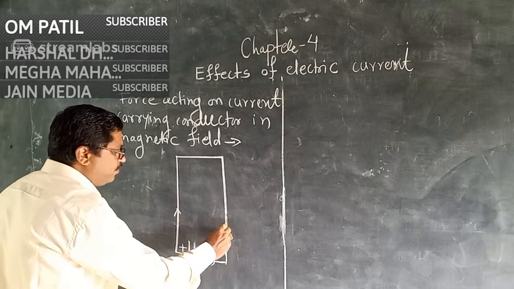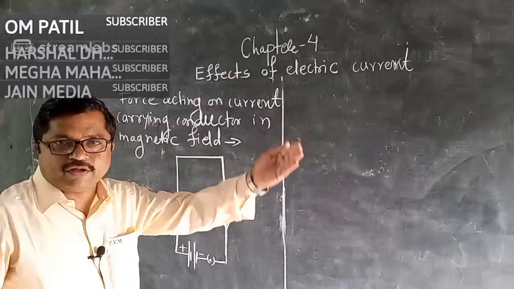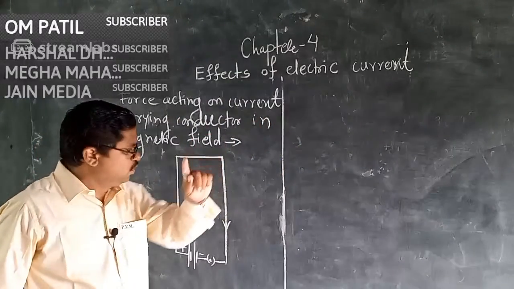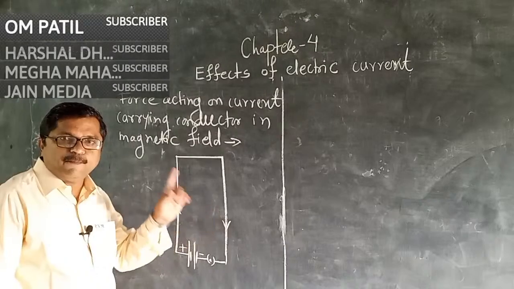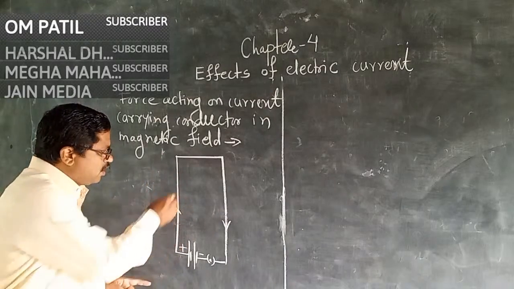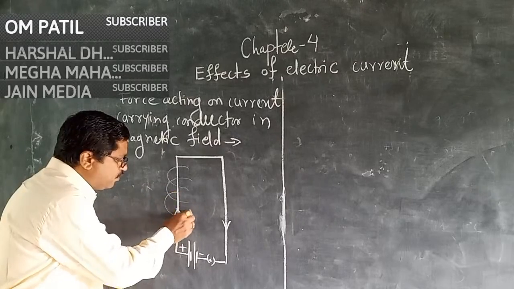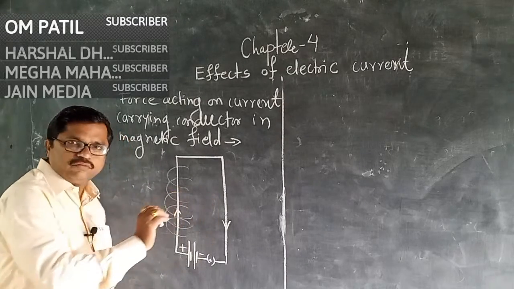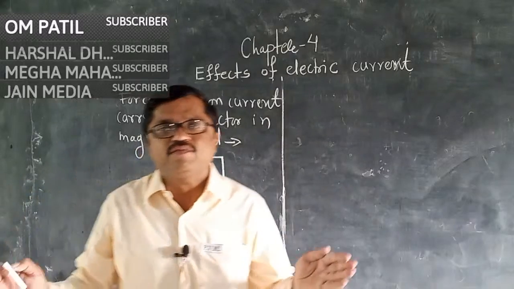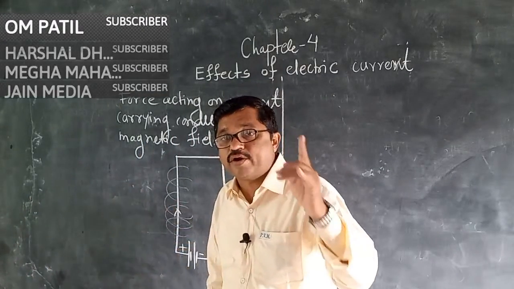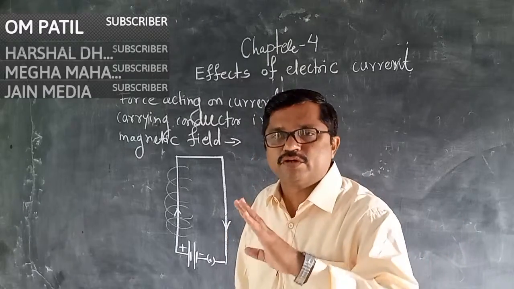This is the direction of flow of current. We studied last week that when current passes through a conductor, a magnetic field is produced around it. We cannot see it with our eyes, but it can be tested, and its direction is according to the right hand thumb rule.